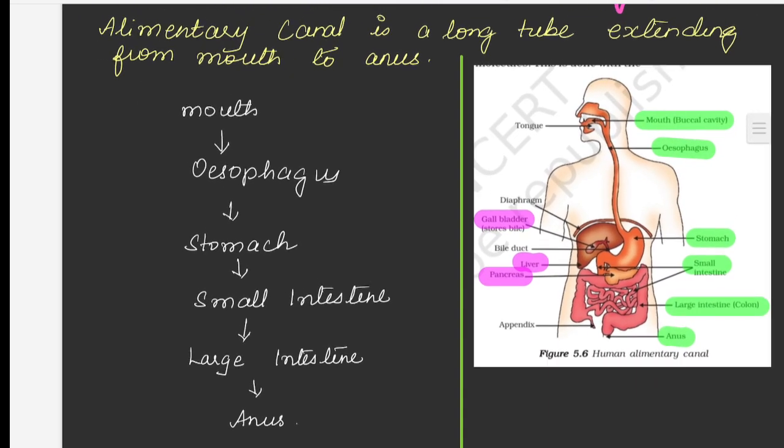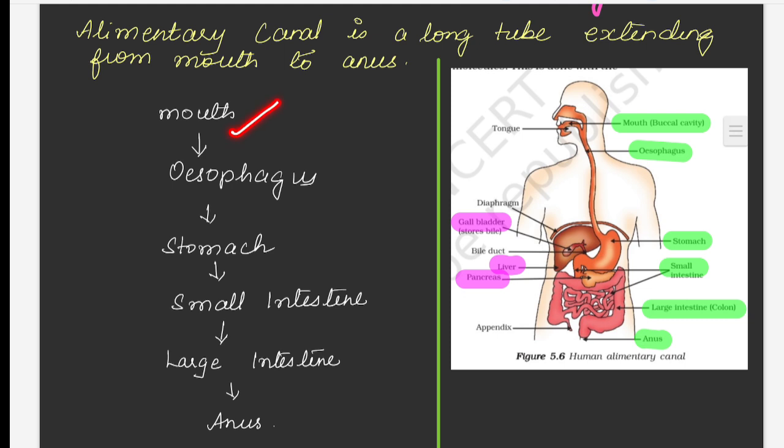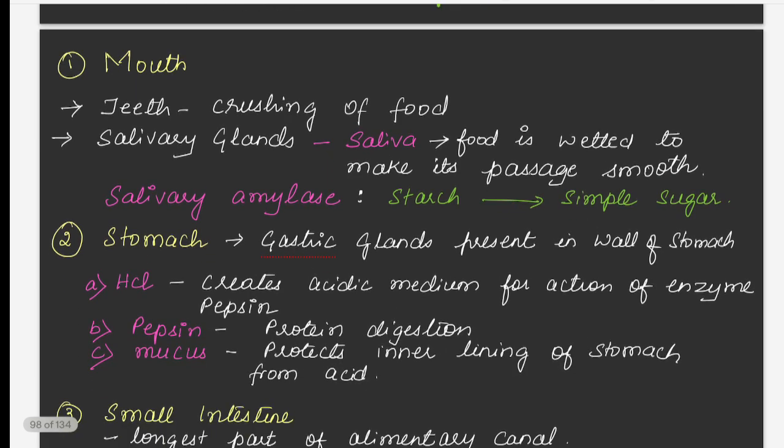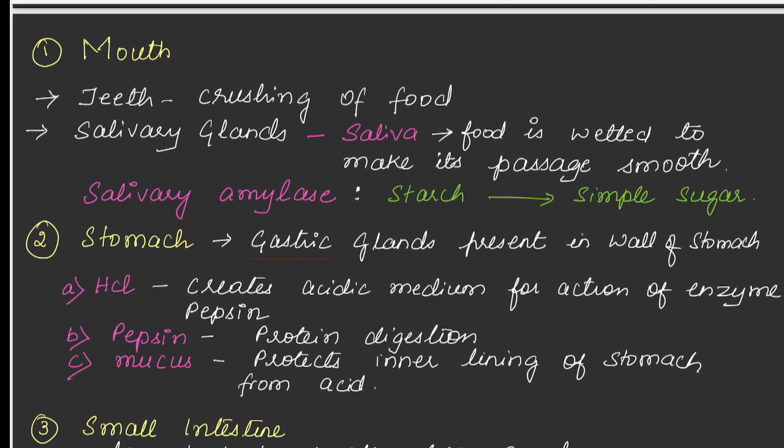So this is the alimentary canal. Mouth leading into esophagus, and from esophagus to the stomach, and then small intestine, and then large intestine and anus. So this is the alimentary canal. Let us see in each step what happens.